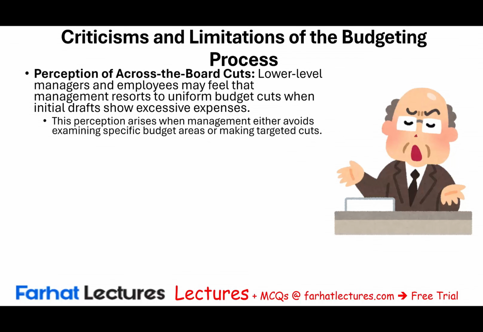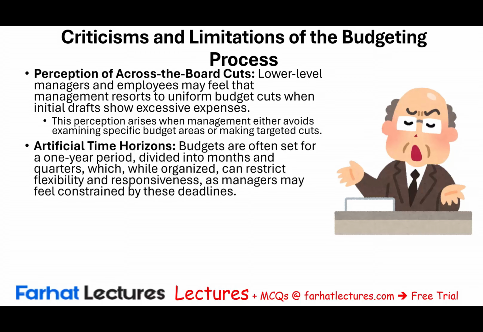So there's that perception that when cuts are made in the budget, they're made everywhere. And this perception arises when management either avoid examining specific budget areas or making targeted cuts. And this happens when the cut is across the board. Let's cut everyone's budget by 10% or 15% or 20%. Well, yes, we need to cut the budget, but for certain areas, we should not treat all areas the same, because certain areas are losing money. Yes, let's cut the budget. Let's see what we can do to save money there. But other areas, they need that money to grow the business.